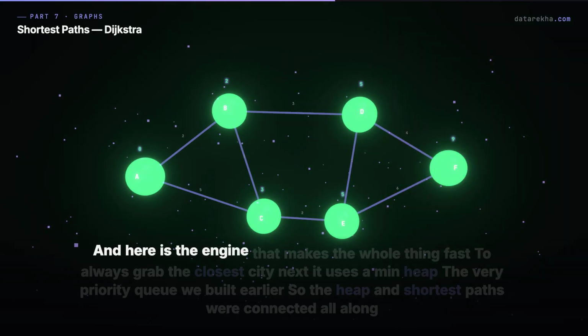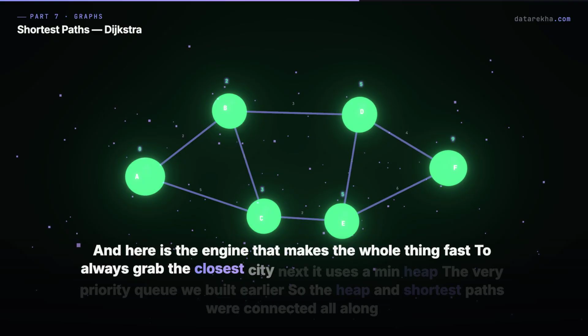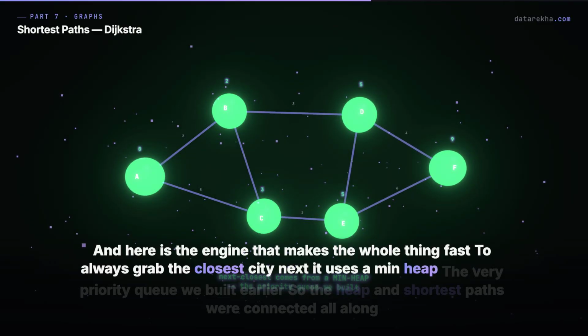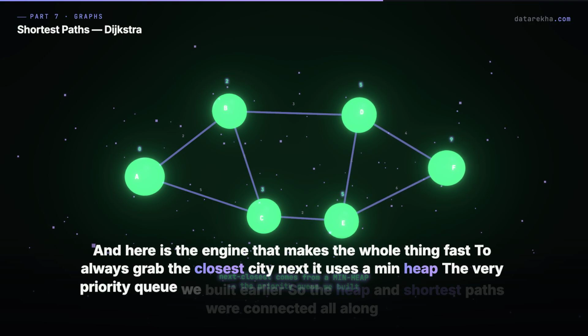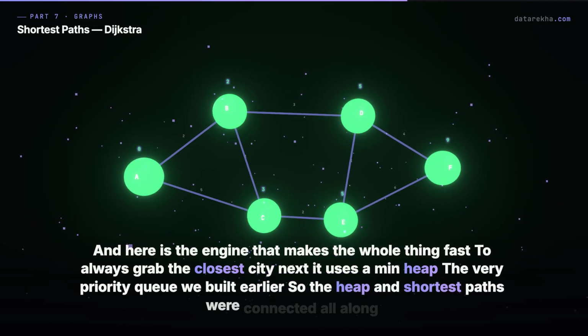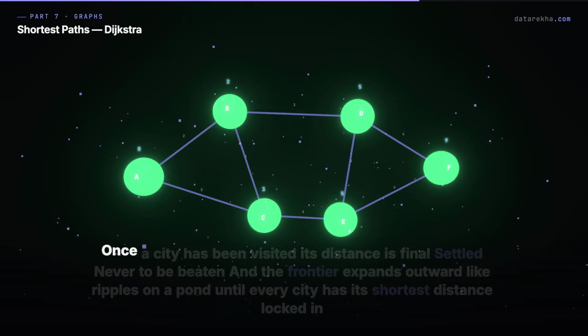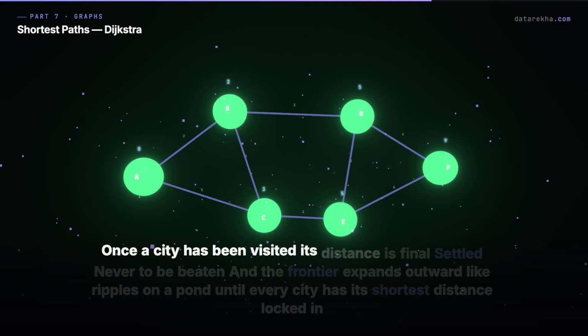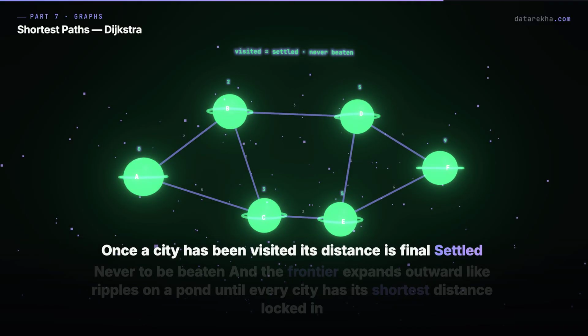And here is the engine that makes the whole thing fast. To always grab the closest city next, it uses a min heap, the very priority queue we built earlier. So the heap and shortest paths were connected all along. Once a city has been visited, its distance is final, settled, never to be beaten.